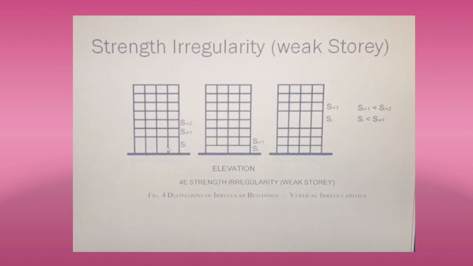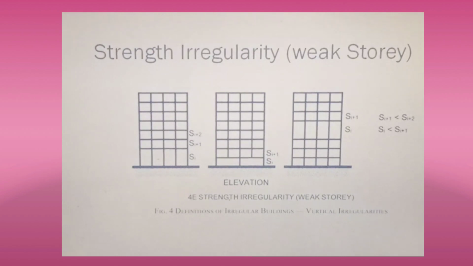This story will be a weak story if you consider this particular building. Okay, this is regarding weak story. It comes under strength irregularity, or else you can call it weak story.